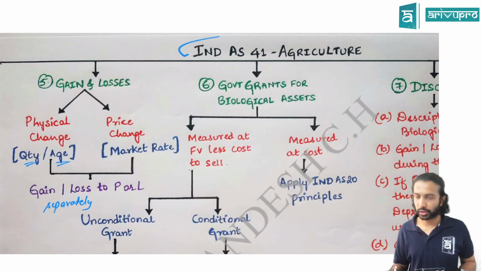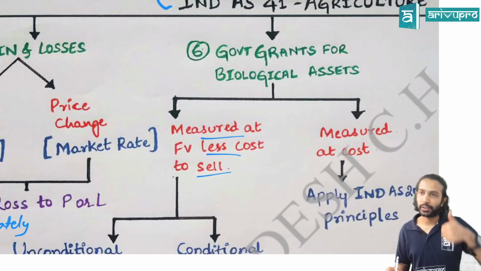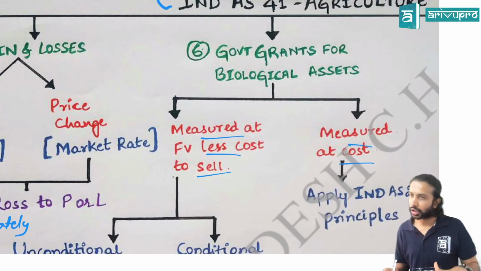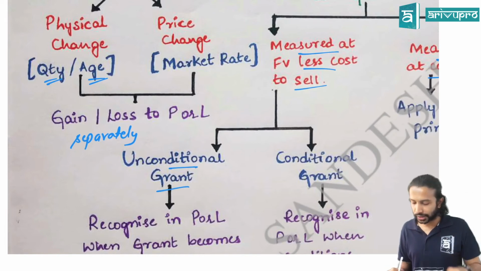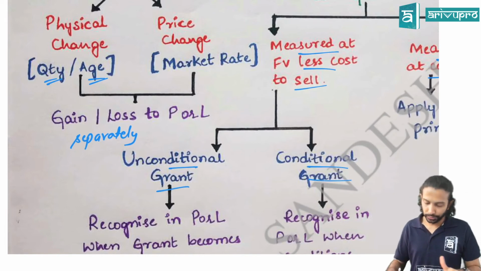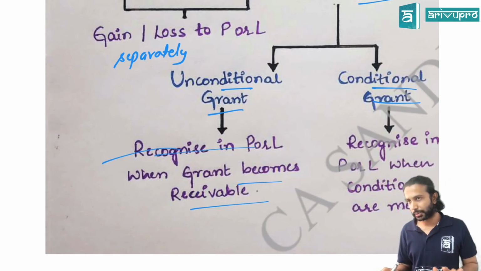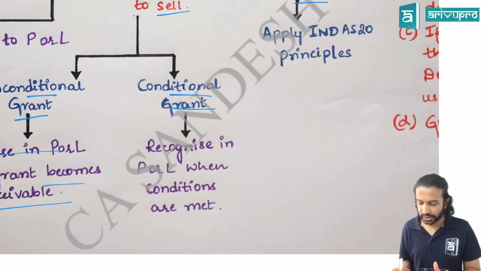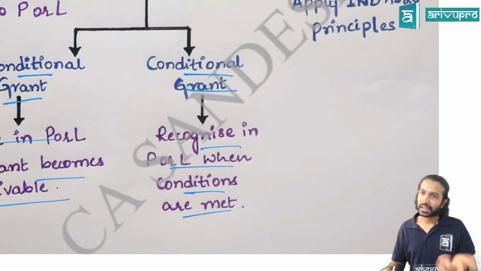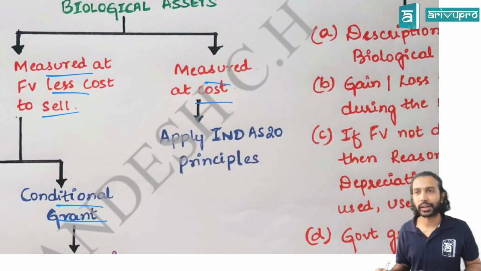Now government grants for biological assets. If there is a grant that you have received, first you have to check how you are measuring that biological asset, at fair value less cost to sell or cost. If you are going for fair value less cost to sell, then you have to check whether it is an unconditional grant or a conditional grant. If it is an unconditional grant, then you can recognize the government grant when it becomes receivable. If it is a conditional government grant, it is recognized in P&L only when the conditions are met. If it is cost, then IND AS 20, the standard on government grants and government assistance, will apply.